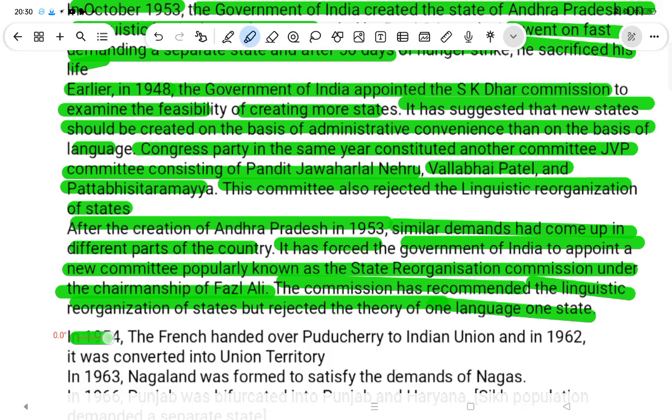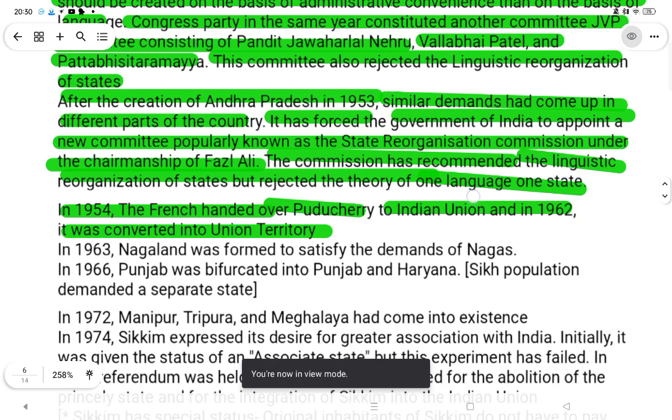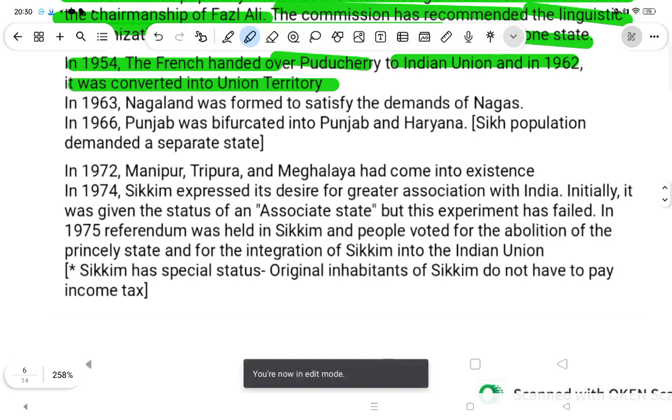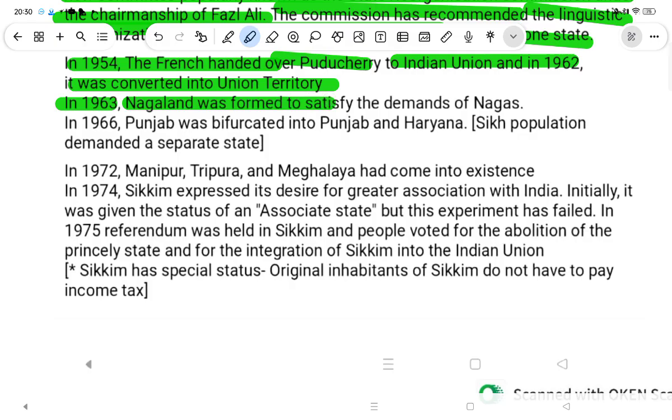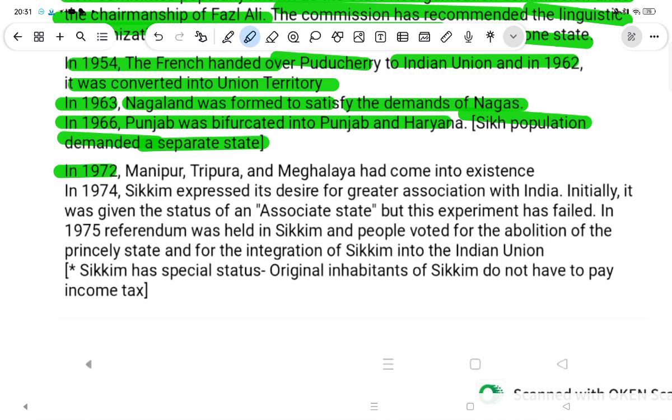In 1954, the French handed over Puducherry to the Indian Union, and in 1962 it was converted into a Union Territory. In 1963, Nagaland was formed to satisfy the demands of the Nagas. In 1966, Punjab was bifurcated into Punjab and Haryana, as the Sikh population demanded a separate state. In 1972, Manipur, Tripura, and Meghalaya came into existence.